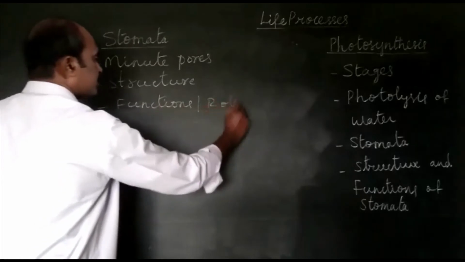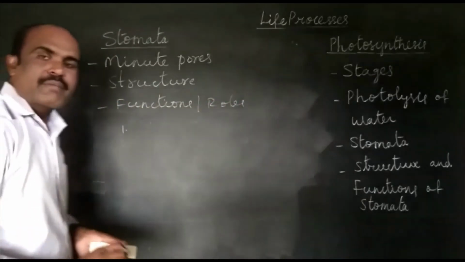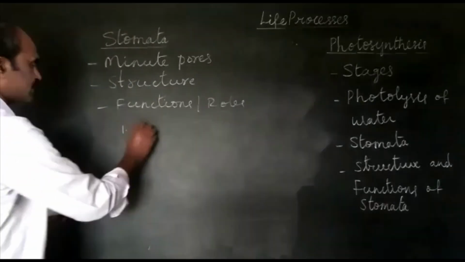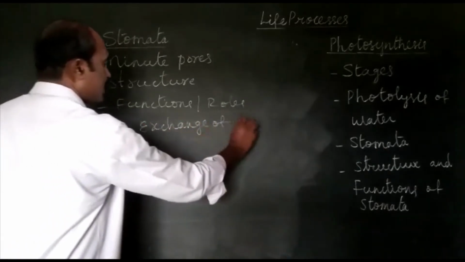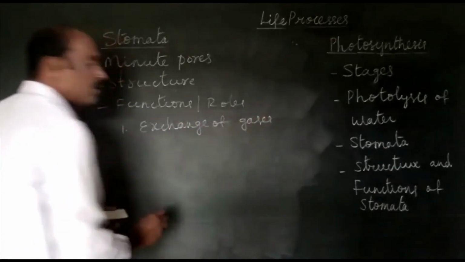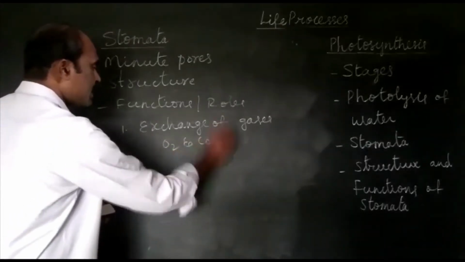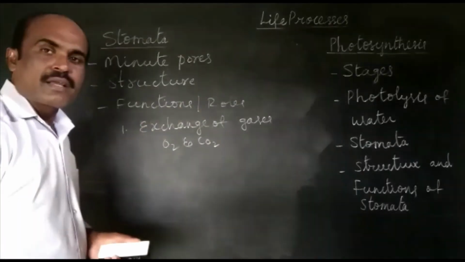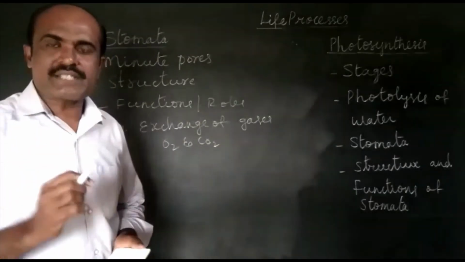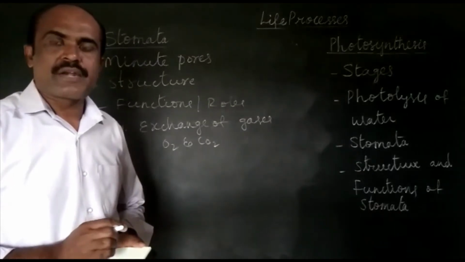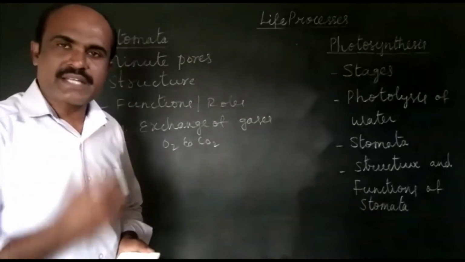Functions or roles. First function: stomata play a major role in the exchange of gases. What are the gases? Oxygen and carbon dioxide. During photosynthesis, oxygen is released, carbon dioxide is absorbed. During respiration, oxygen is absorbed, carbon dioxide is released.